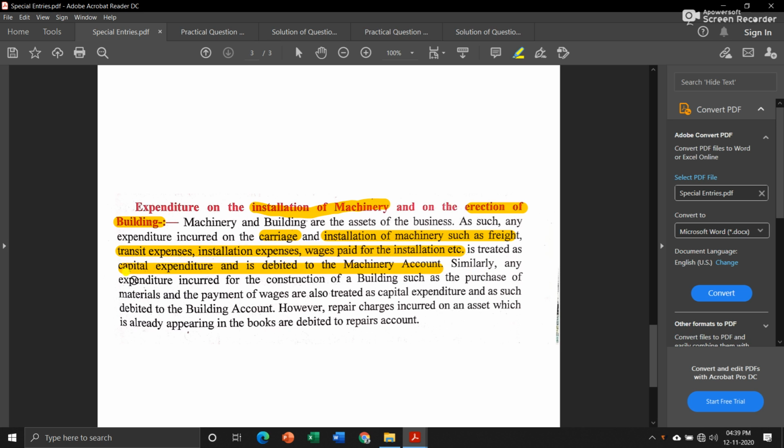Similarly, if any expenditure is incurred for the construction of a building, such as the purchase of materials and the payment of wages, it is also treated as capital expenditure, and as such debited to the building account. However, for repair charges incurred on an asset which is already appearing in the books, means we are repairing any machinery or any asset that already appears in our balance sheet, at that time we will debit repairs account. This you will understand clearly with the help of a practical question.